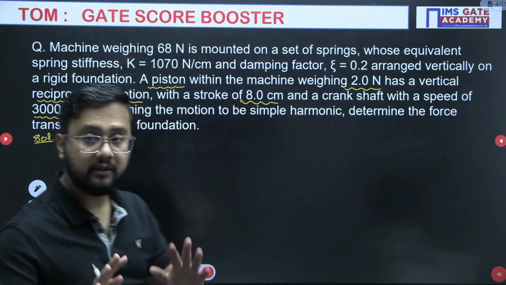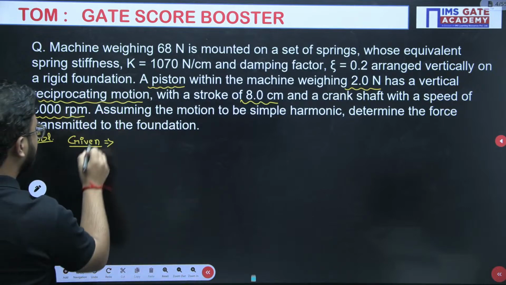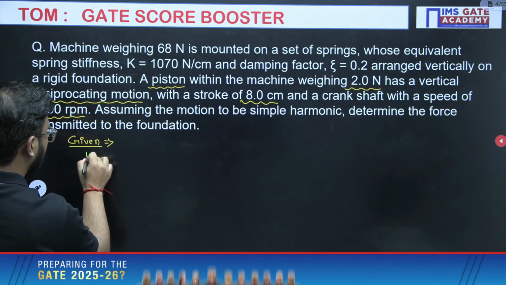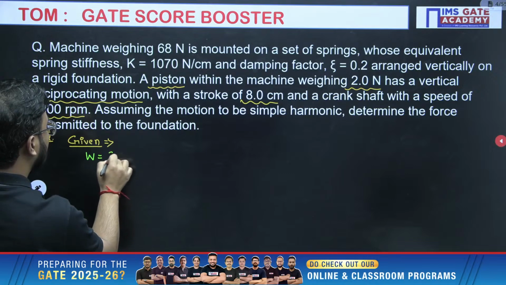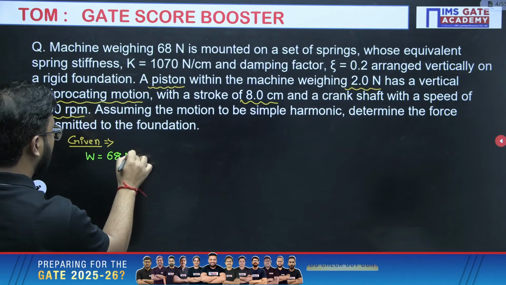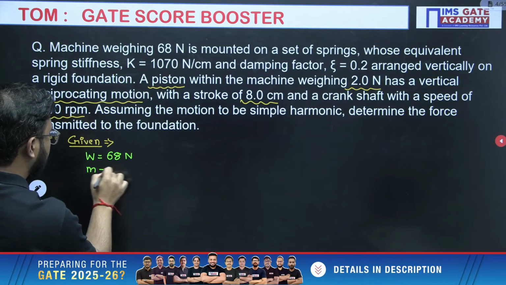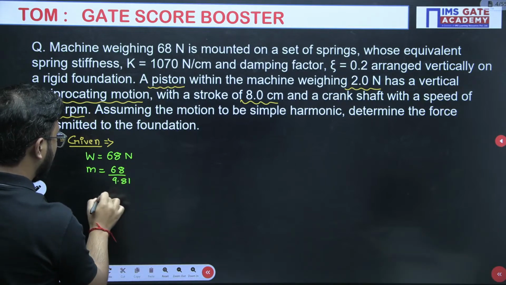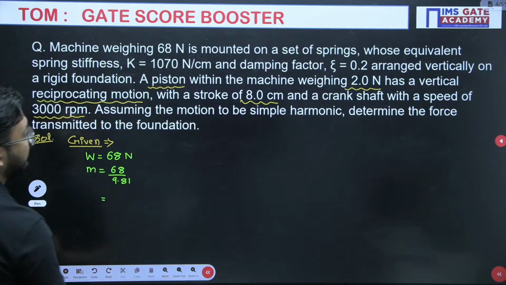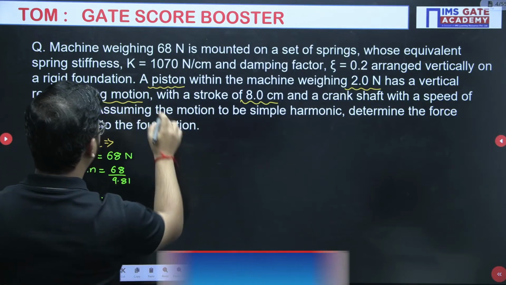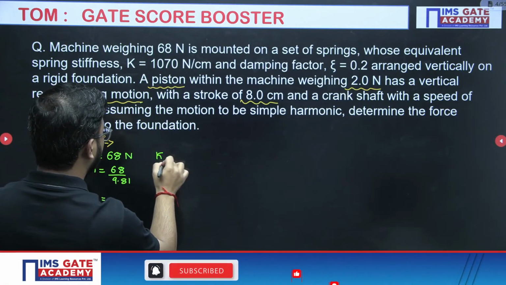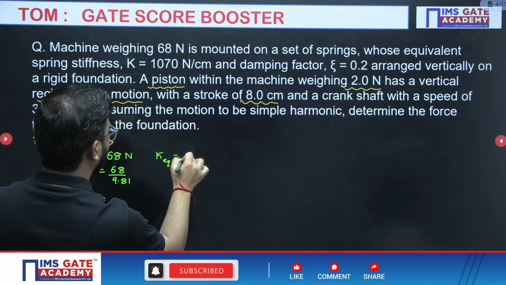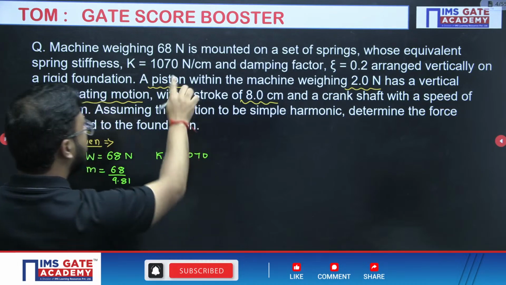See, one by one all the data we will be writing. Machine weight 68 Newton. So mass will be 68 divided by 9.81. So we will get the mass of the machine. Fine. And equivalent stiffness of the springs they have given is 1070 Newton per centimeter.